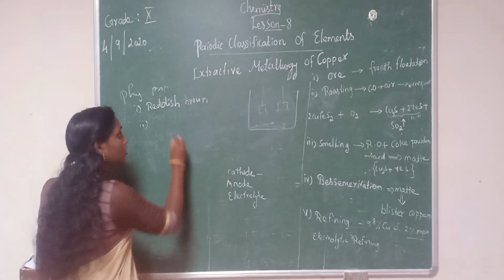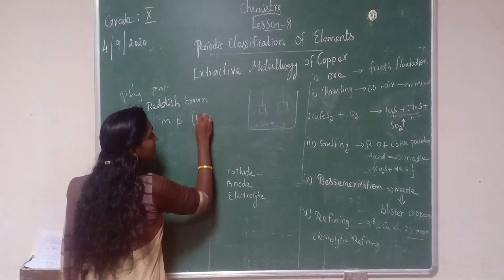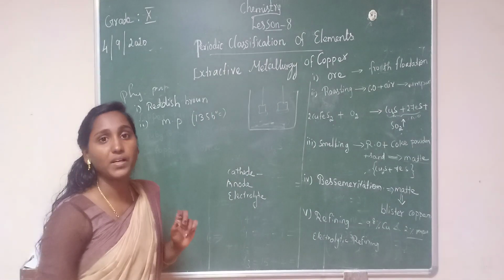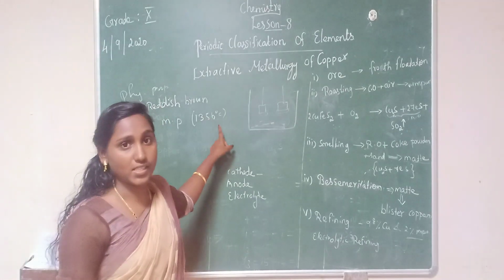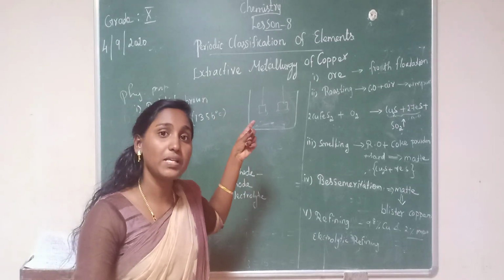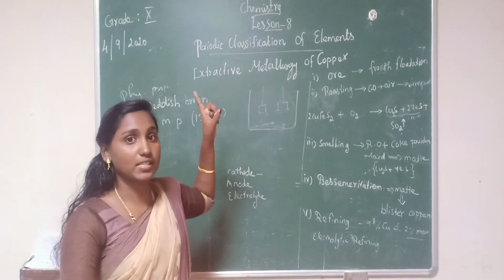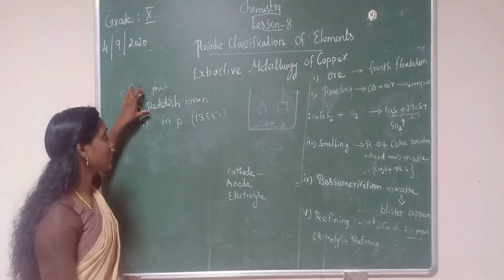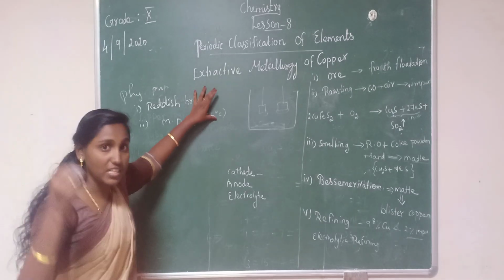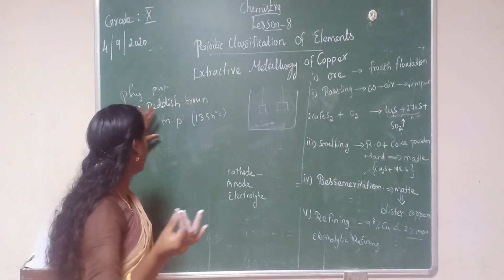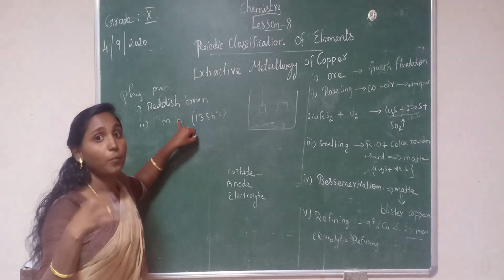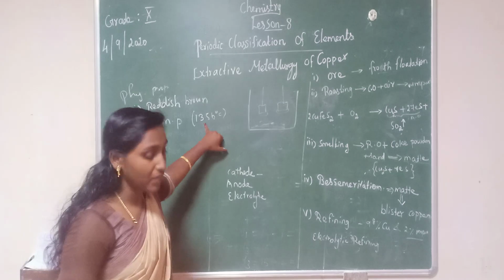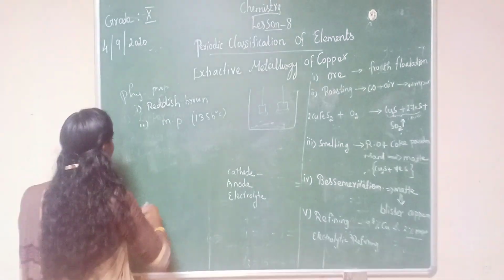The melting point of copper is 1356 degrees Celsius, and the melting point of aluminium is 660. Have you understood the physical properties? The first properties: reddish brown metal, lustrous metal. Then the second one, high density and high melting point, with melting point value 1356. Next we are going to study chemical properties.